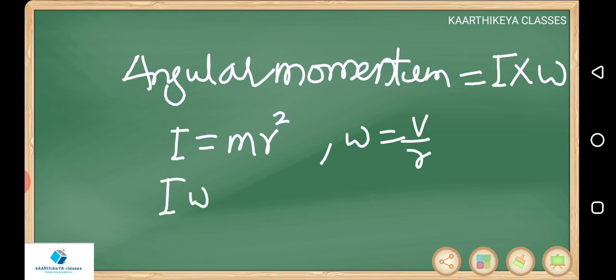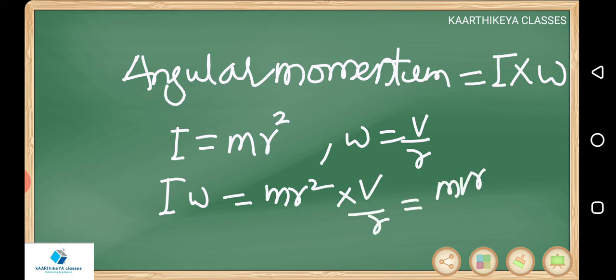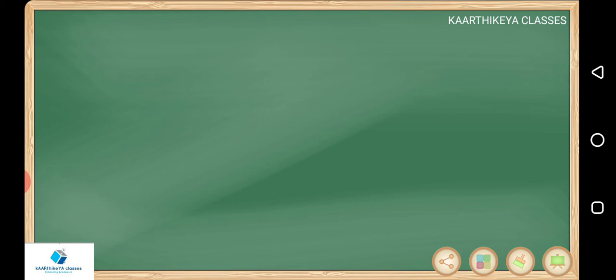So I into omega is equal to mr square into v by r, nothing but mvr. So angular momentum of the electron is quantized. Quantized means it is going to have some fixed values. This is just for your idea, actually not required.